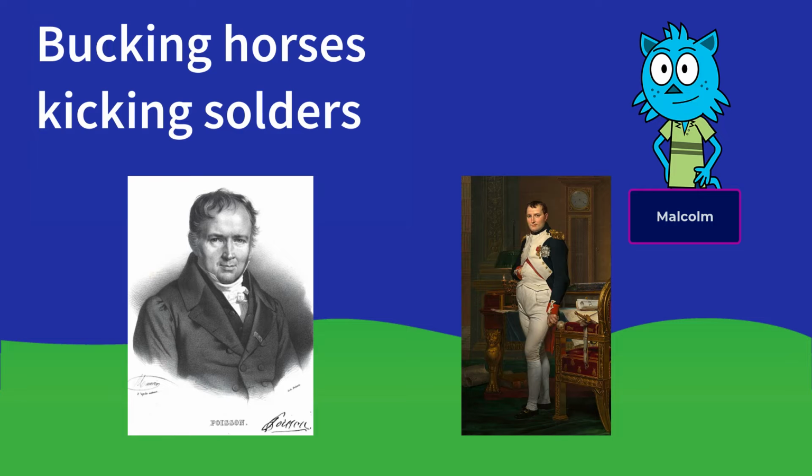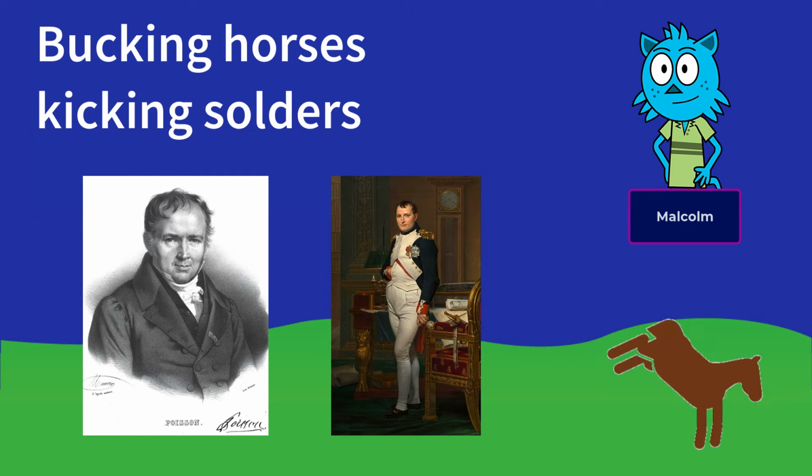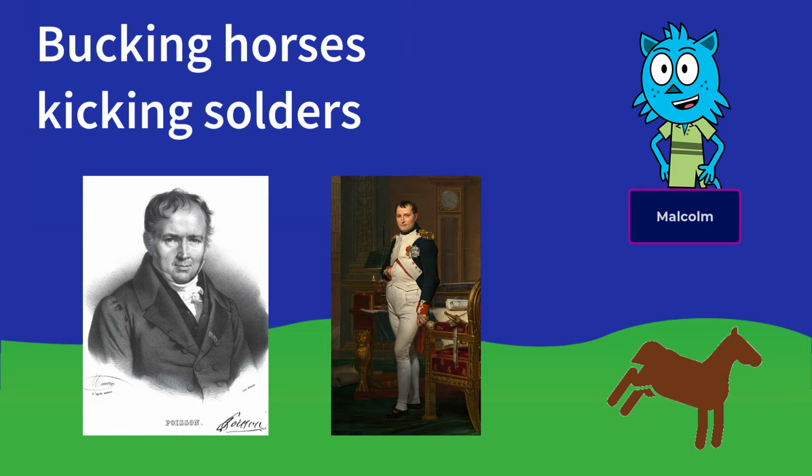One of the first applications of the Poisson distribution function was making a determination about bucking horses. Apparently, during the wars in the 1800s, horses would actually buck and kill soldiers on the field. So the Poisson distribution function was used to determine the probability, and in what numbers, soldiers would be killed by bucking horses on the battlefields. You know, of all things.